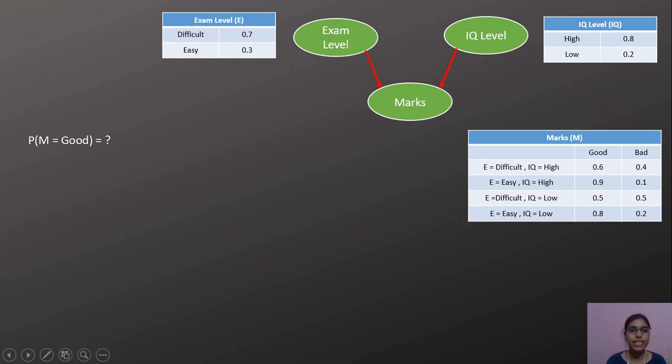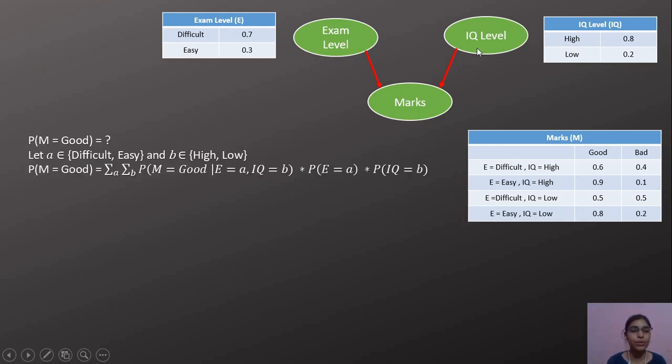We have to find the probability of getting good marks. Let us denote A to be difficult or easy depending on the exam level value, and B to be high or low depending on the IQ level value. So probability of marks equals good can be represented as the summation over A, summation over B, of probability of marks equals good given exam level equals A and IQ equals B, times probability of exam equals A, times probability of IQ equals B.